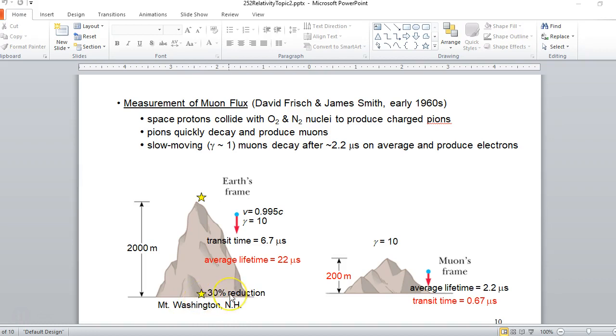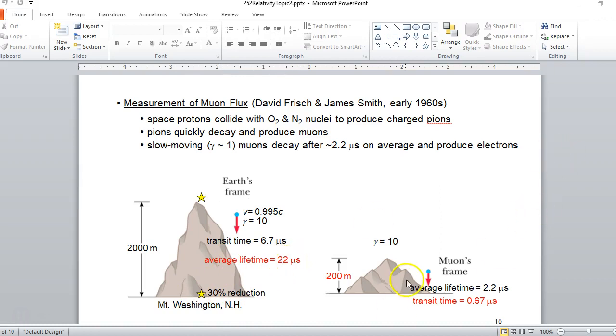However, if you take special relativity into account, it works, because the time of 2.2 microseconds is dilated by a factor of 10 for us, the scientists. So really the muons are living about 22 microseconds on our clock. So that's a 6.7 microsecond transit time. That should not be much of a reduction. This is an average lifetime of 22 microseconds.